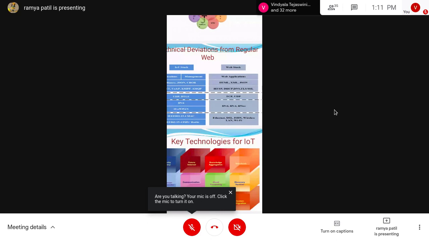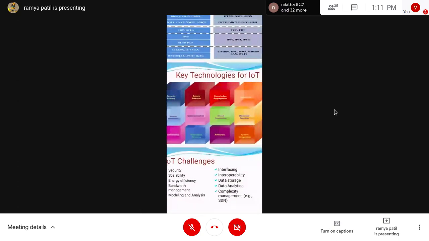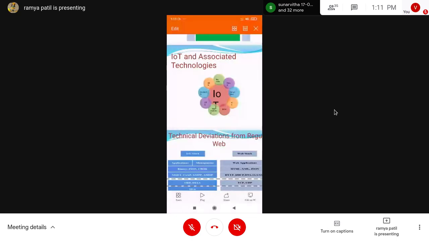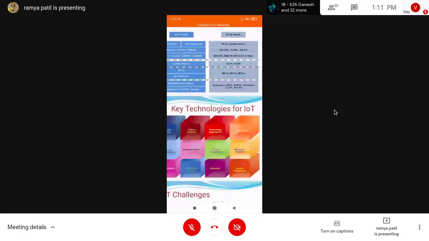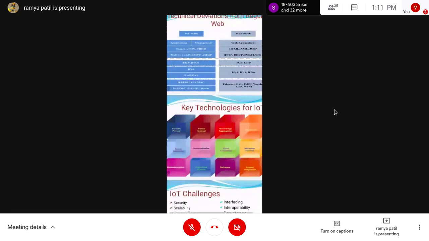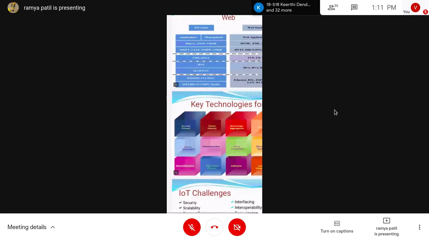Coming to the next slide, you're seeing here: key technologies for IoT. Before, we have seen the technologies associated with IoT, and here we have some key technologies which are involved in IoT. Those are security and privacy, which are very important technologies for IoT, and future internet, knowledge aggregation, cloud computing, software and embedded systems, communications, sensor networks, and nanoelectronics.